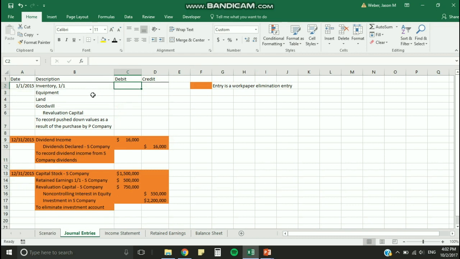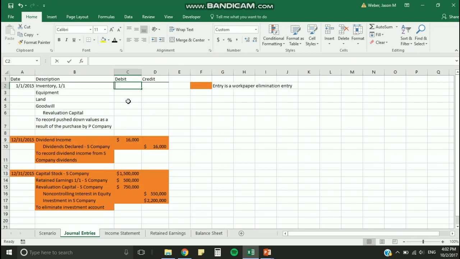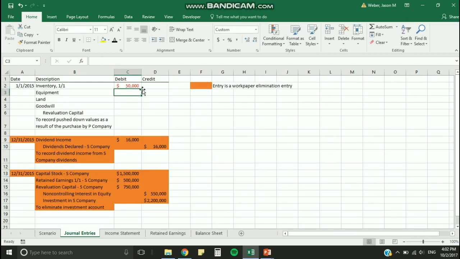So here we have the accounts already set up. Inventory in the scenario under the implied pushdown base equals 50,000. So we can set up a formula across the sheet and it'll pull that number. Then I can drag down for each of these and it'll do the same thing.